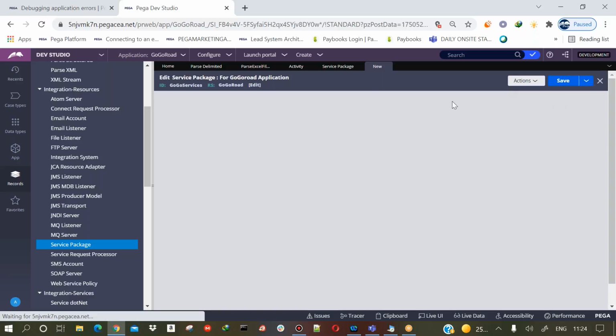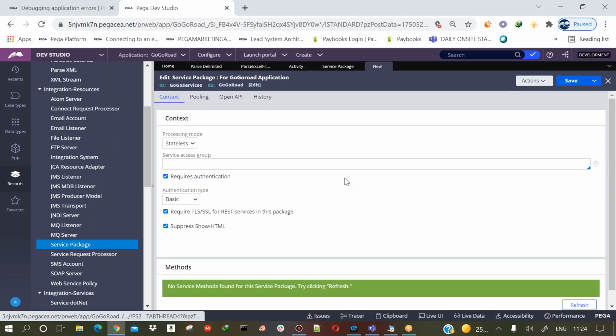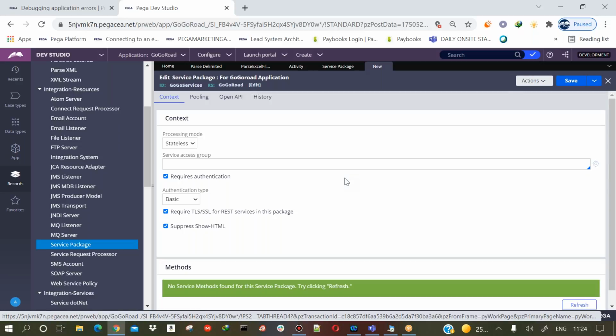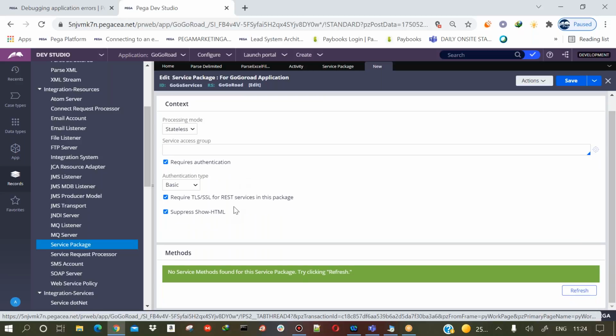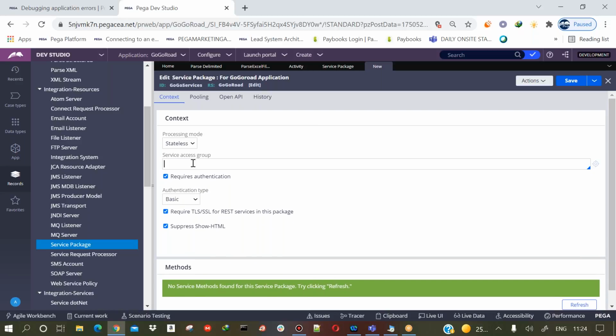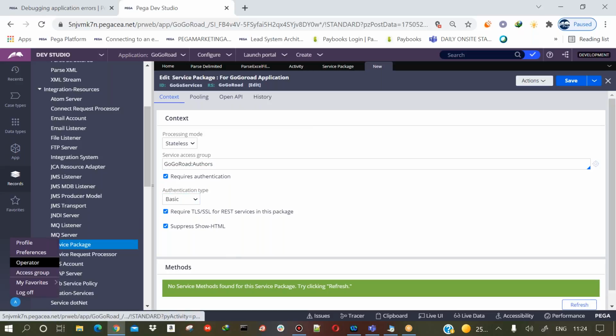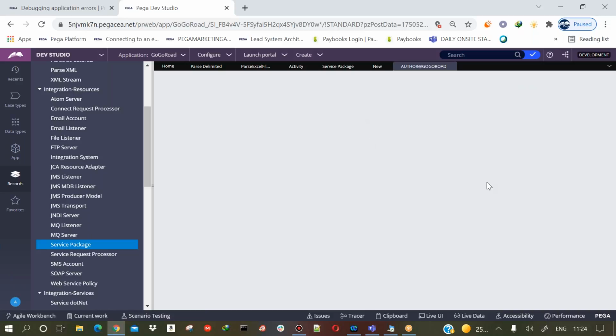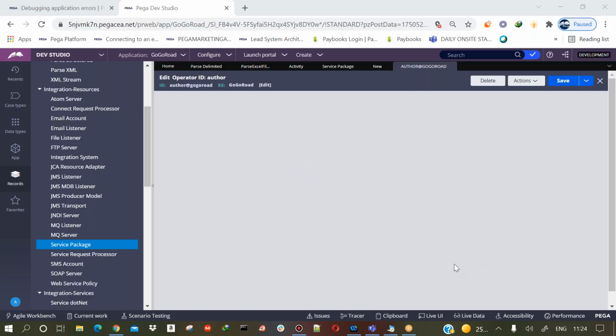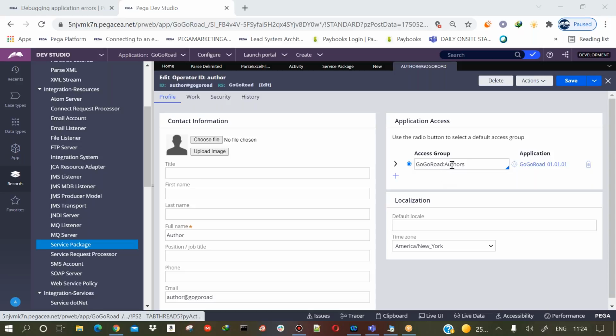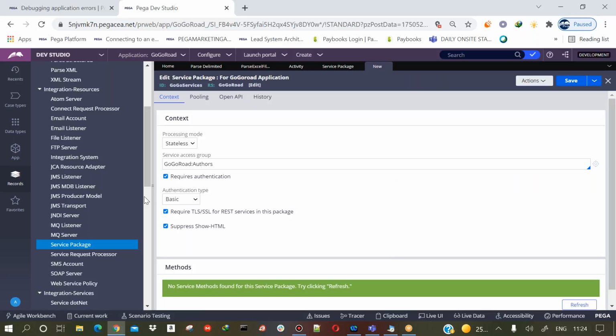Then I will not disturb anything. The only thing I'll change is the access group that I want. I'll give my access group, which is the Gogoroad authors, I believe, because with this particular access group only the service activity should be executed. So from which access group the service activity can be executed, that access group I am going to give, that is Gogoroad authors, and I click on save.